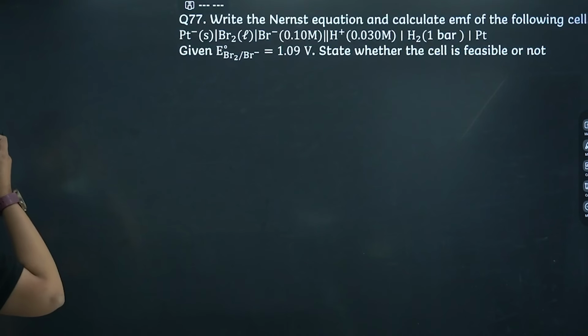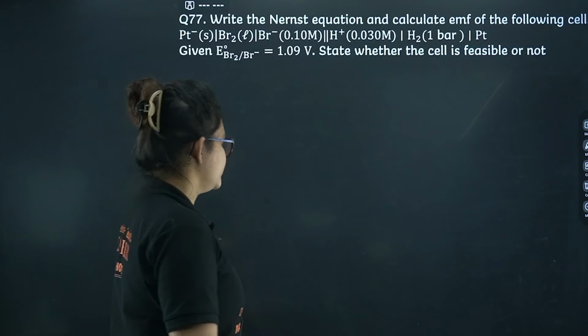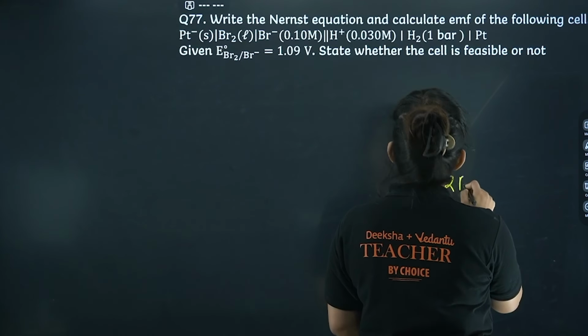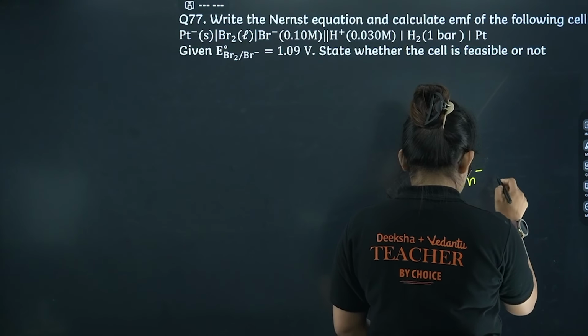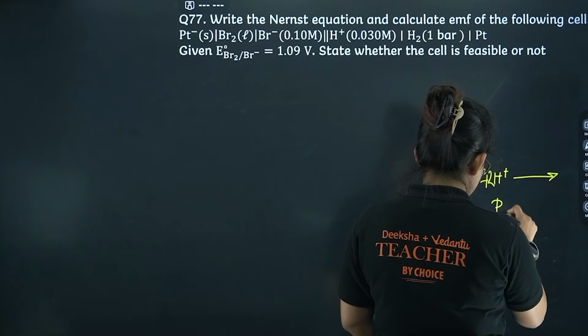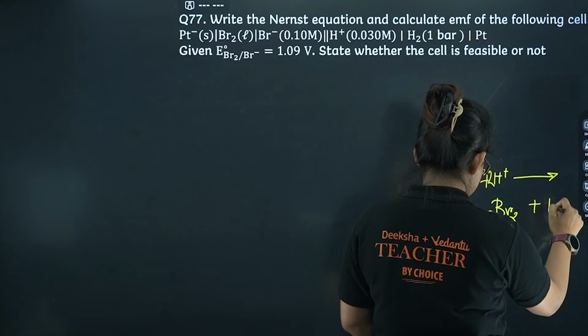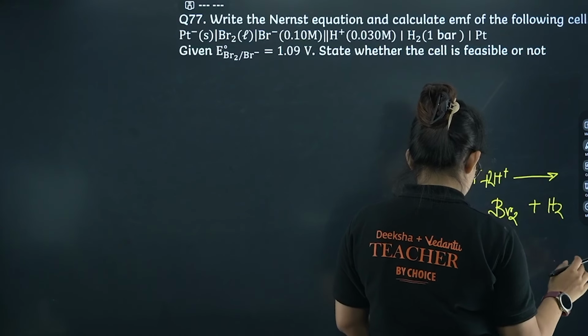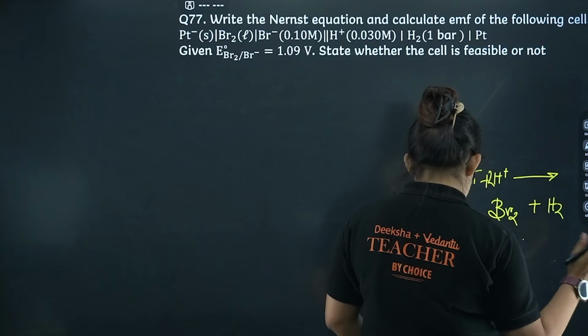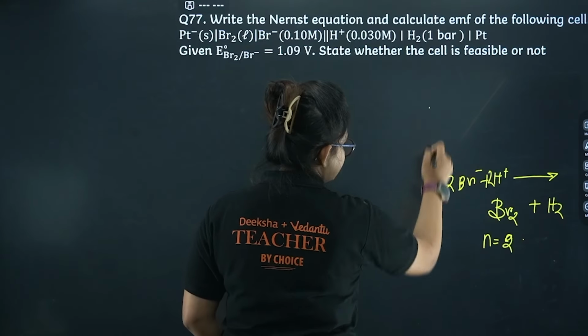Here you can see, write the Nernst equation and calculate the EMF of the following cell. State whether the cell is feasible or not. Better at first write the reaction, then we will proceed step by step. So I am having 2Br minus plus 2H plus will give you Br2 plus H2. From here, n you can expect is going to be 2 electrons.